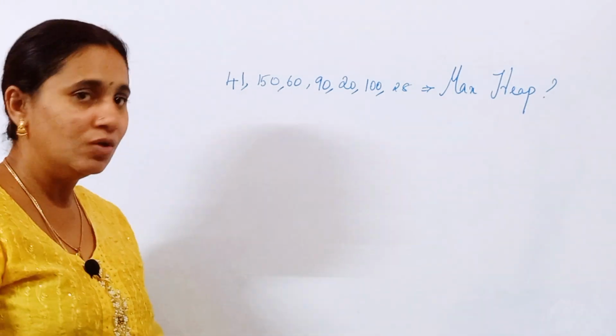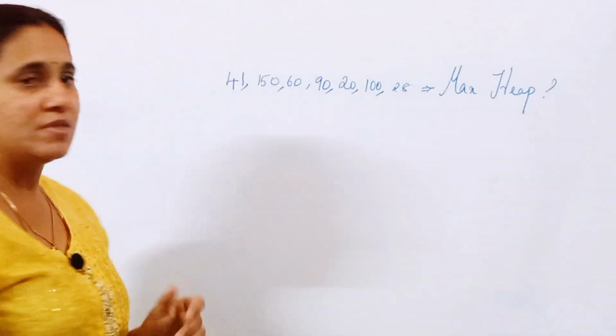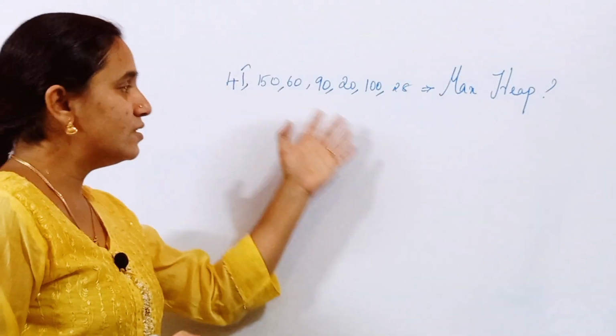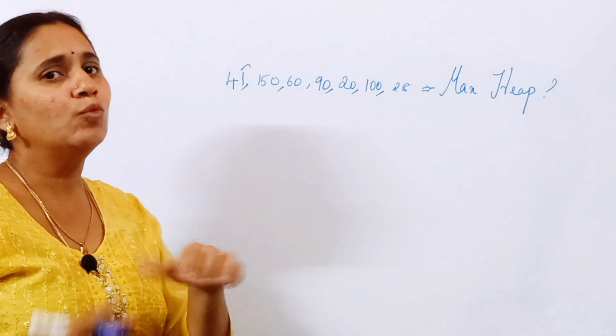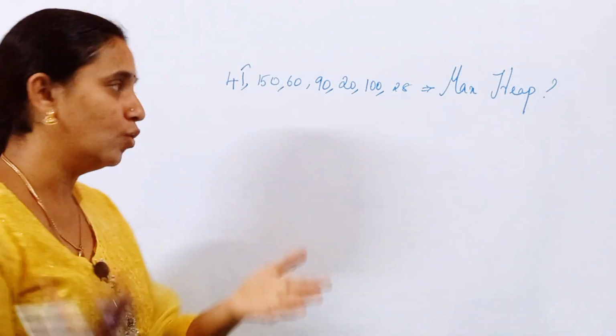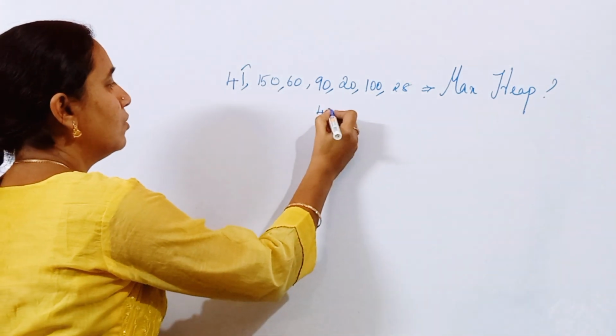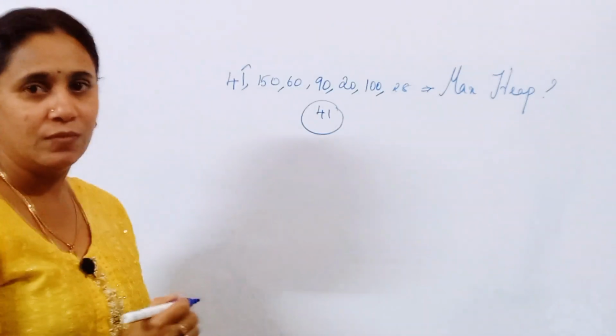Yes, shall we do? Okay. So what is the first element present? It is 41. Since there is no data structure present yet and this is the first element, I am going to take it as the root node. So make it the root node. It is 41. I have finished.